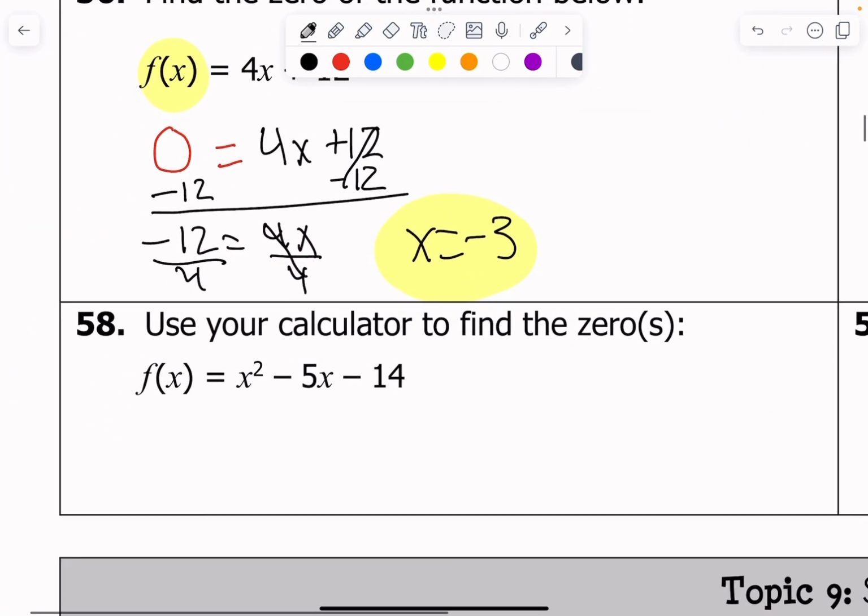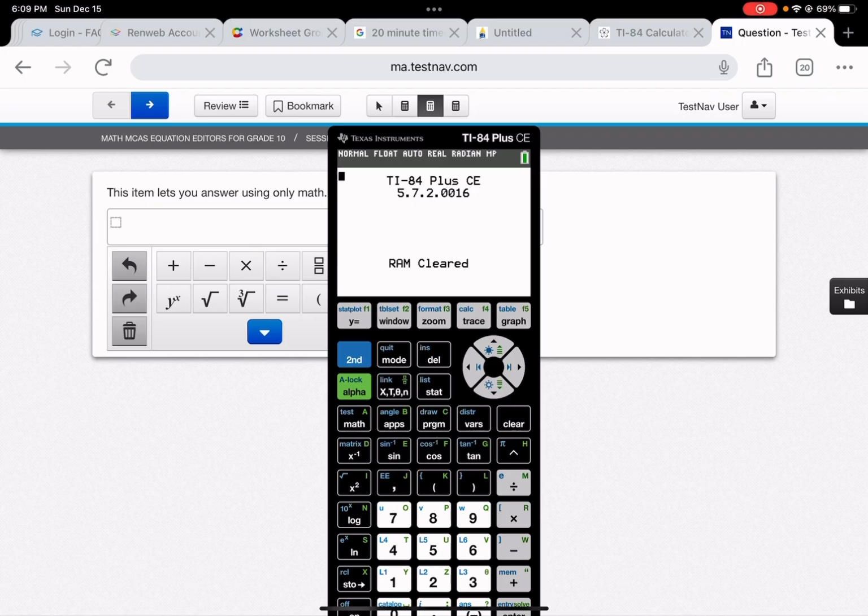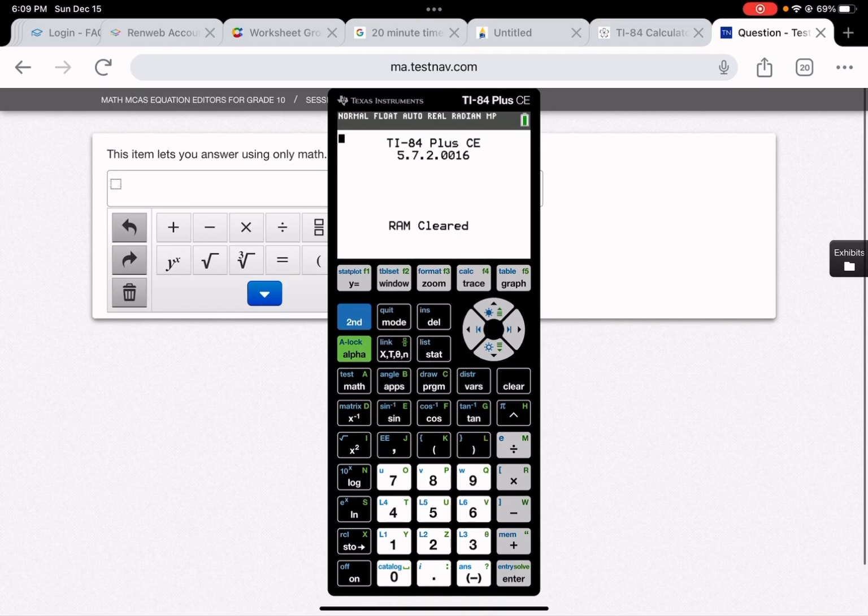Let's use our calculators to find the zeros here. After a brief reset of our screen recorder, we are over to a calculator, which is similar to ones that hopefully y'all will be using on your semester exam, depending on if I let y'all or not. Leaning towards yes, no promises yet.